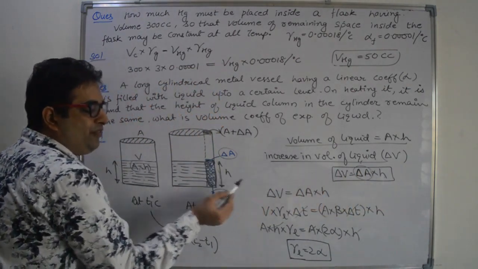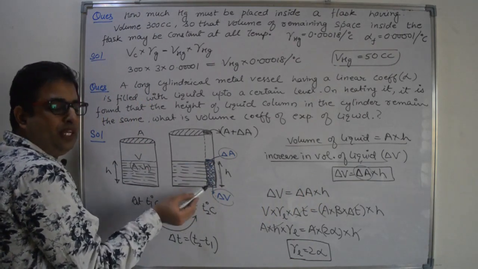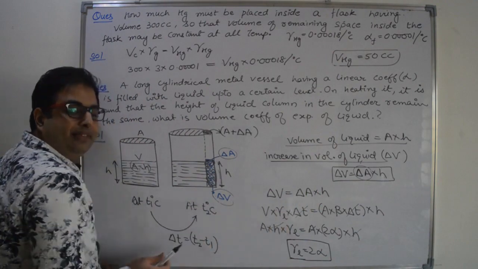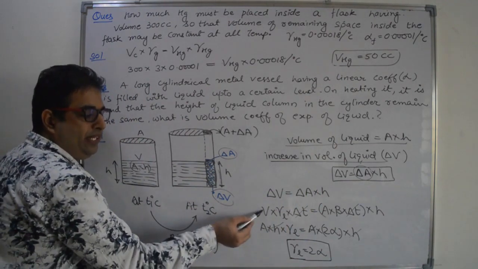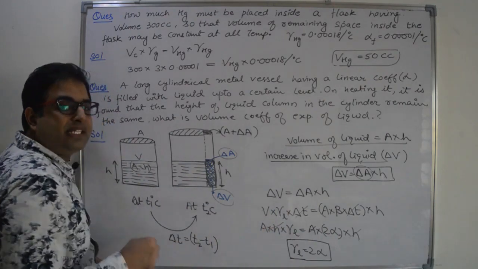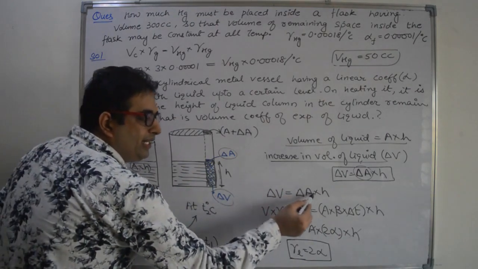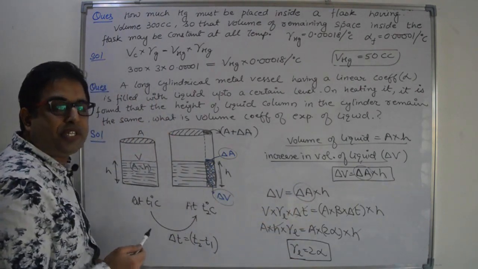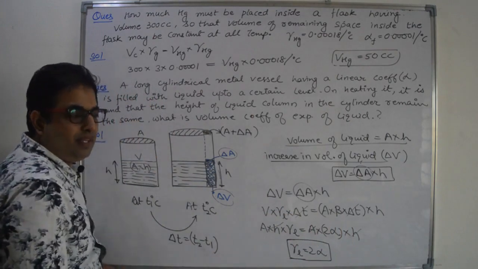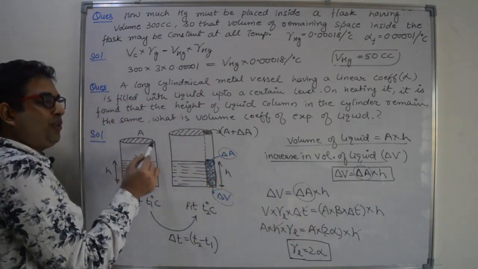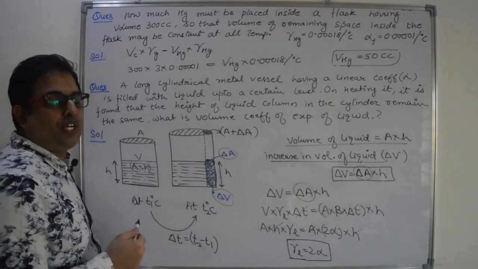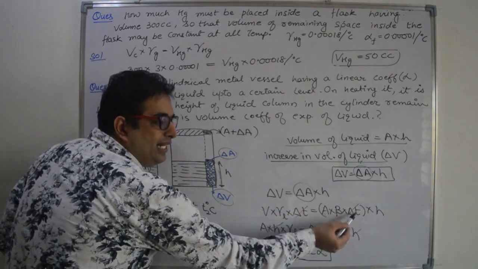Now this delta V is the increase in volume of the liquid. What is the increase in volume of the liquid? It is V gamma delta T. V is the volume of the liquid, gamma is the volume coefficient of the liquid, and delta T is the increase in temperature. And here, what is the increase in area of cross section of the container? It is A beta into delta T. A is the initial area of cross section, beta is the areal coefficient of expansion, and delta T.